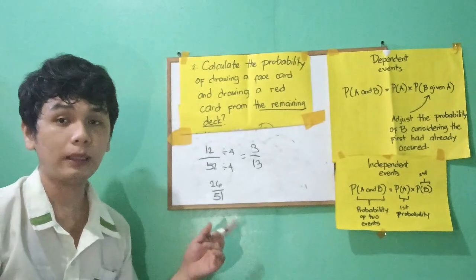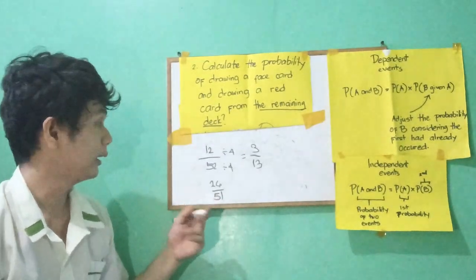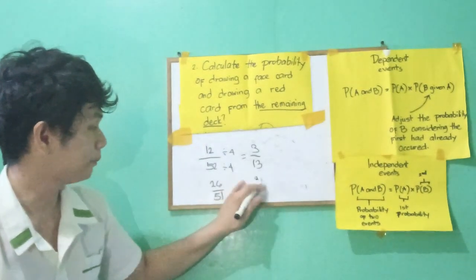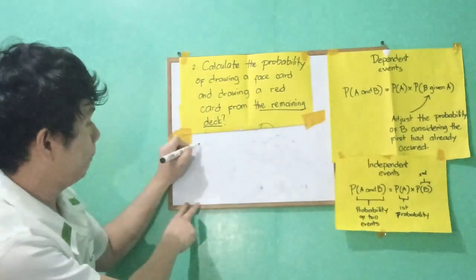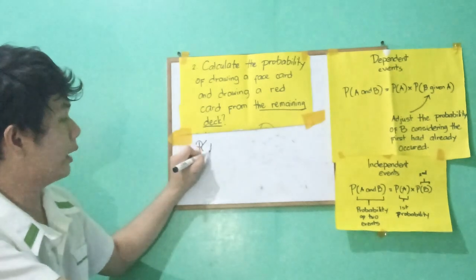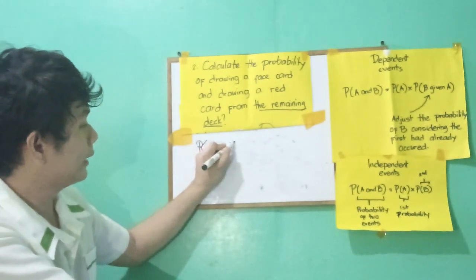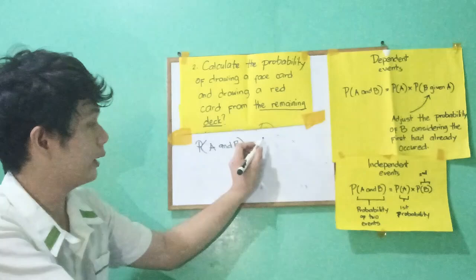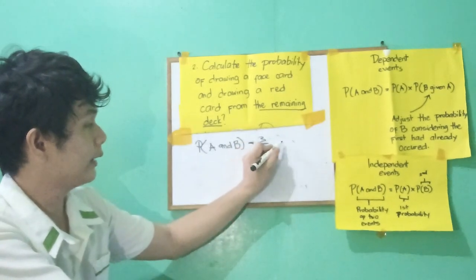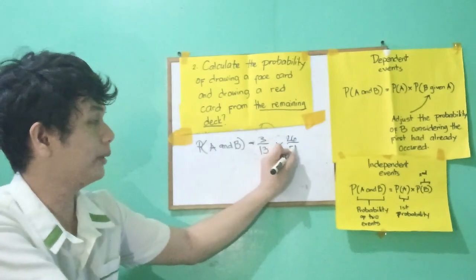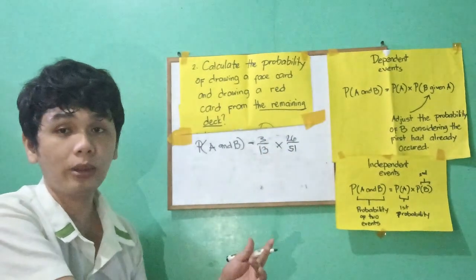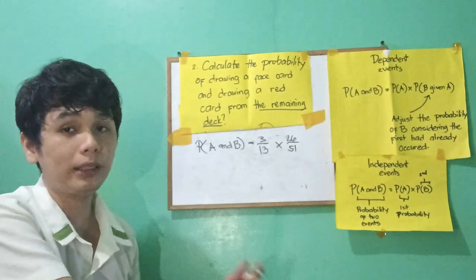To get the probability of this problem, you need to multiply those two events. So P of the first event and second event is equal to the first event, which is 3 over 13, times the second event, which is 26 over 51. To solve this easily, we need to reduce what can be reduced.